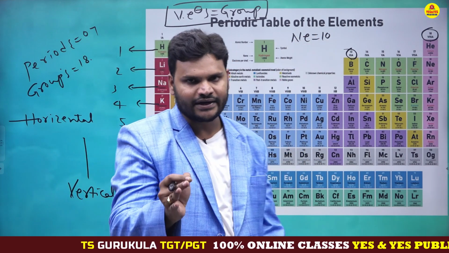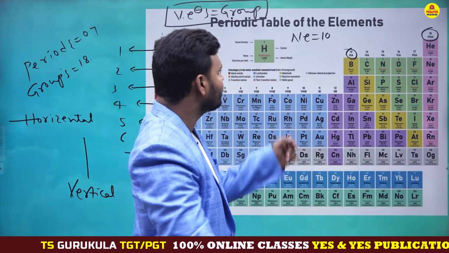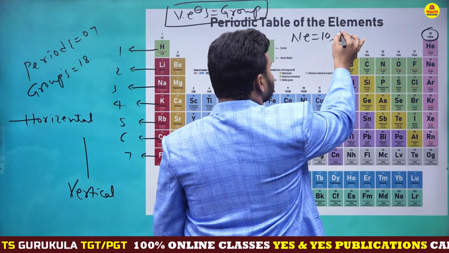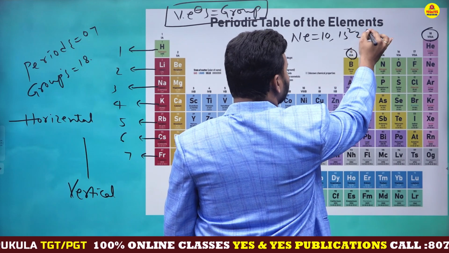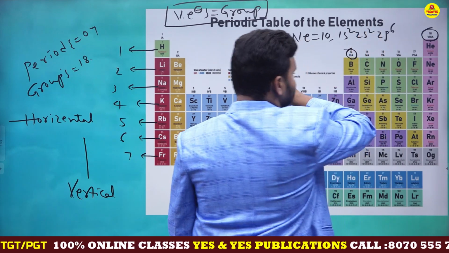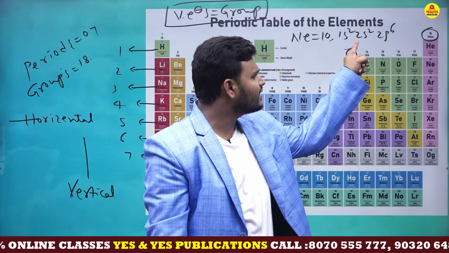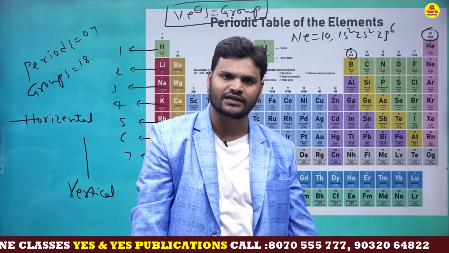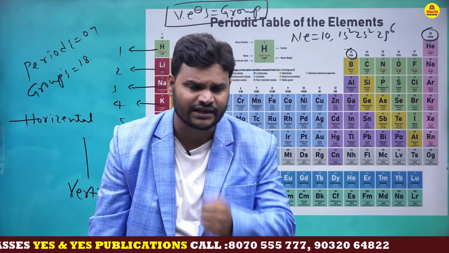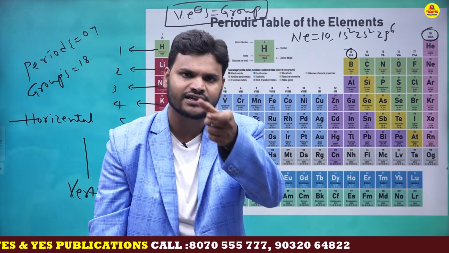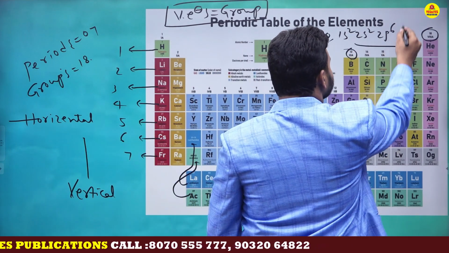Atomic number 10 means a total of 10 electrons. First, you need to write the electronic configuration. So 1s2, 2s2, 2p6. This is the electronic configuration. This is the first energy level, this is the second energy level, this is also the second energy level. So here there are only 2 energy levels out of 2, which is the last energy level.